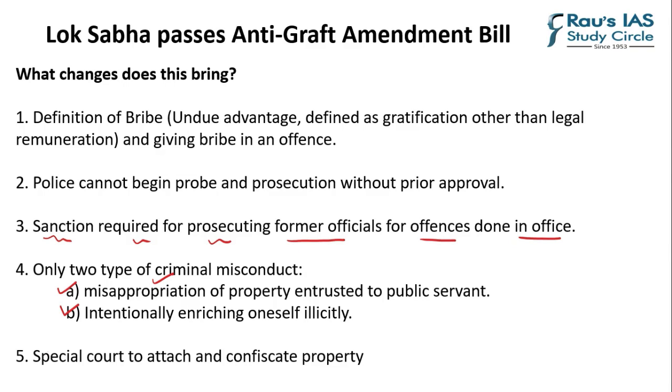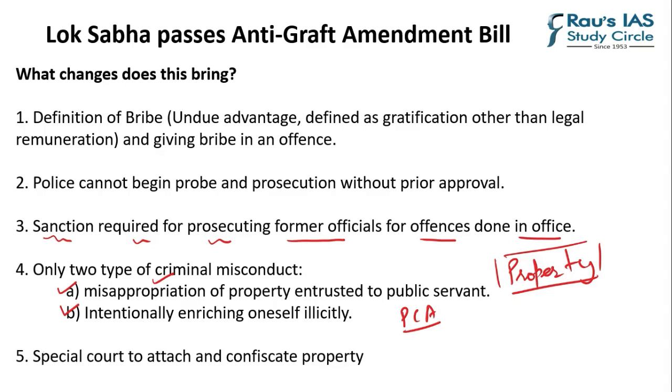Now, in the previous act, the Prevention of Corruption Act, if I talk about the property that has been created by someone who is deeply entrenched in bribery and corruption, you have to file a separate case for the entire thing. Now, in this anti-graft amendment bill of 2018, there is a special court, and they will try to finish every proceeding within a specified period of time, and they will do simultaneous confiscation of the property which is acquired through illegal means. So in this way, this act is very different from the Prevention of Corruption Act of 1988.